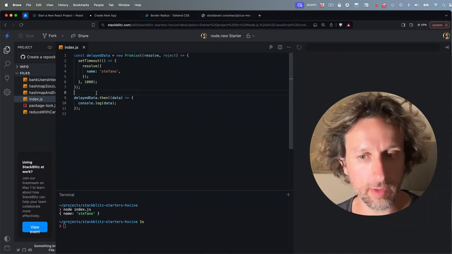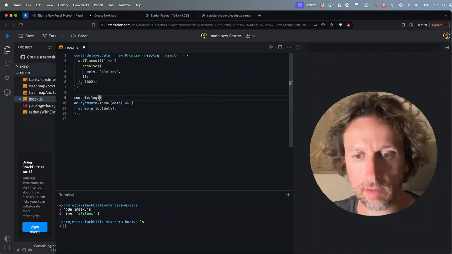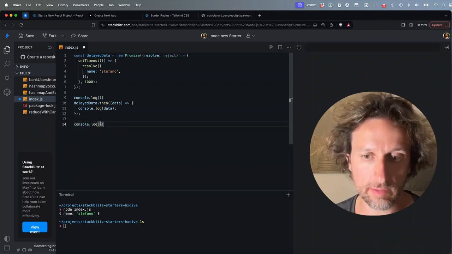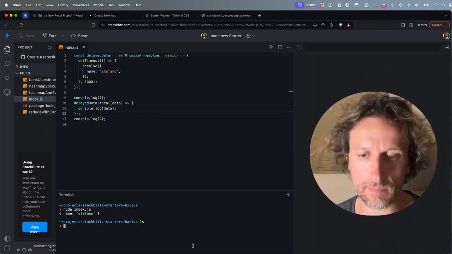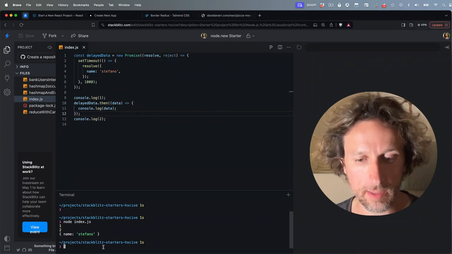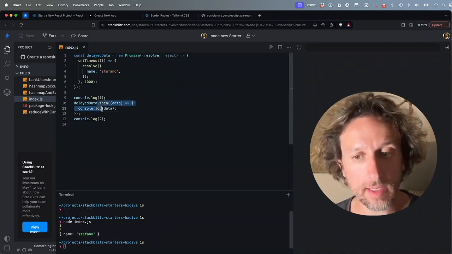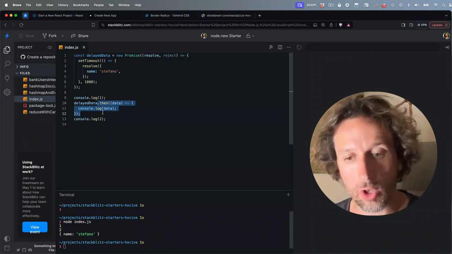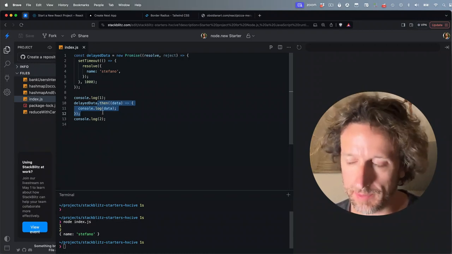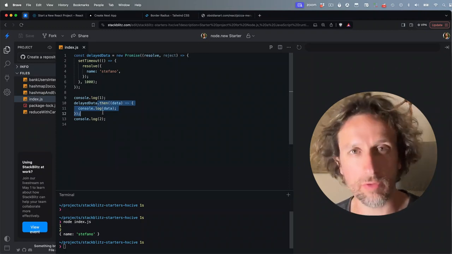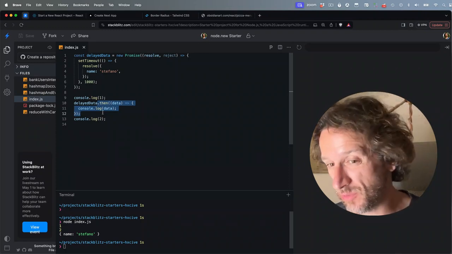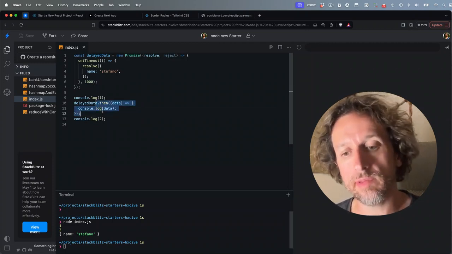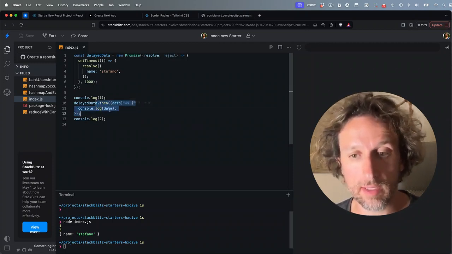To better understand what's going on, if I console log here and say console log 1, and console log here and say console log 2, I will see 1, 2, and the object. That's because then creates an asynchronous operation, so I cannot lock the code. In theory, there are ways to lock JavaScript, but there's pretty much no reason to do so. I'm not locking the code, I'm saying when the promise is satisfied, then console log data.